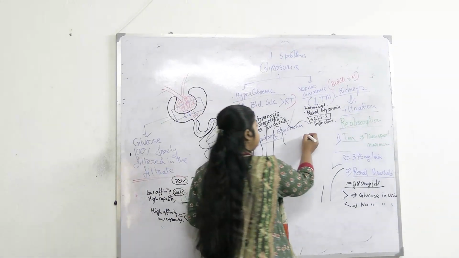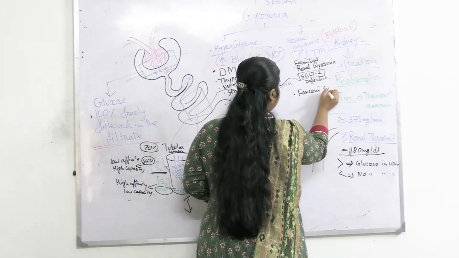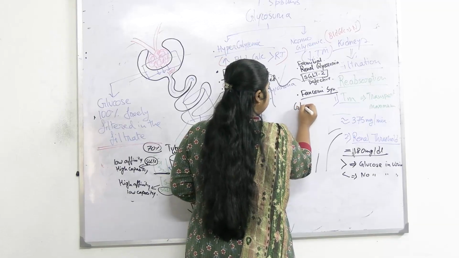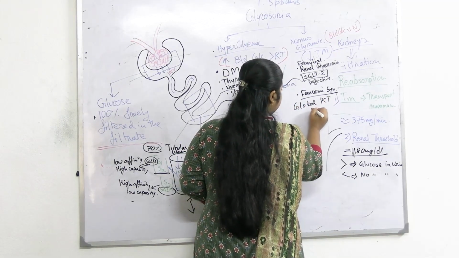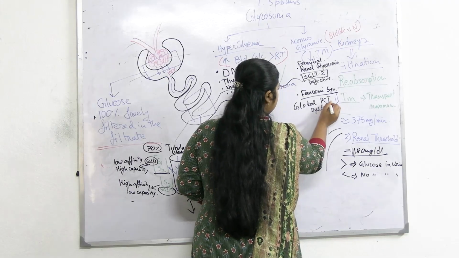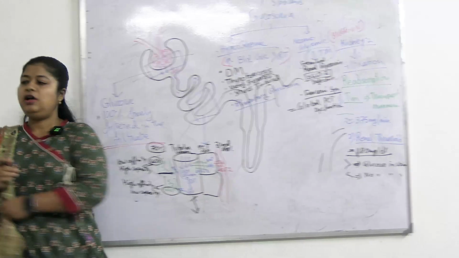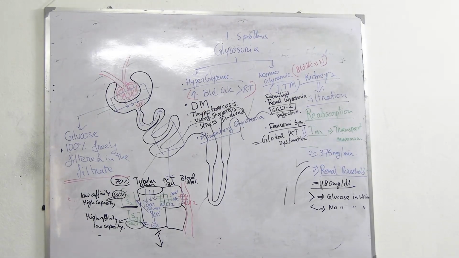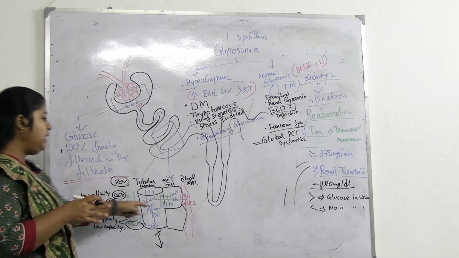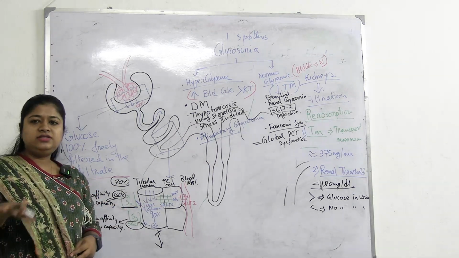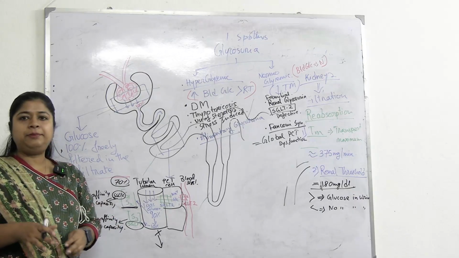Fine. Next comes Fanconi syndrome. Fanconi syndrome is a global PCT defect, global PCT dysfunction. What is global PCT dysfunction? All over the PCT, all the transporters, not only glucose transporters, are defective. So the function of the PCT is overall hampered.